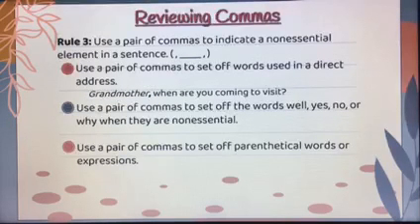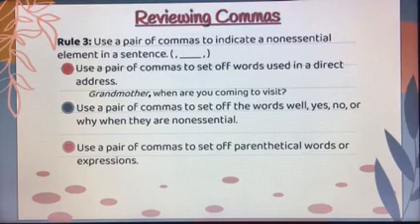"Grandmother, when are you coming to visit?" Here you're speaking to your grandmother. Now notice you only have a comma after grandmother. You don't have a comma at the beginning. That's because you don't ever start a sentence with a comma, and you never end a sentence with a comma either. So if your direct address, the name of the person that you're talking to, is either at the very beginning or at the end, then you just put the comma.